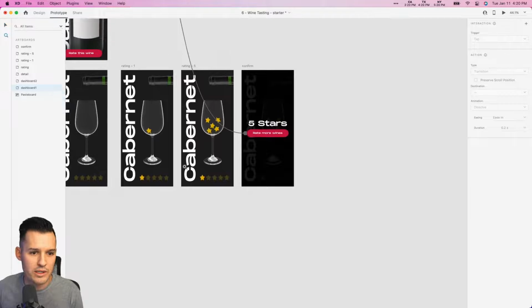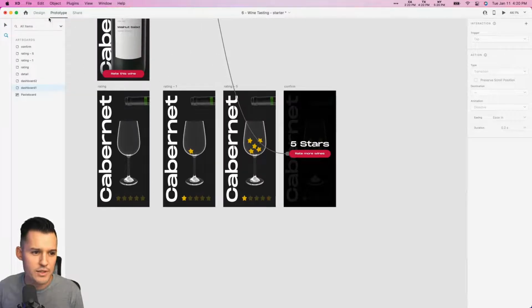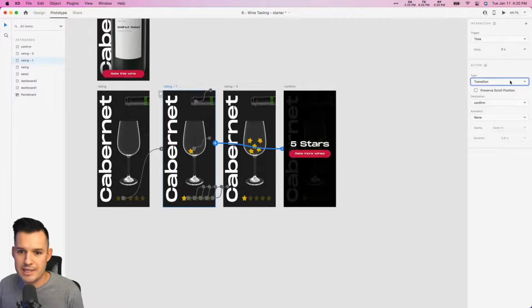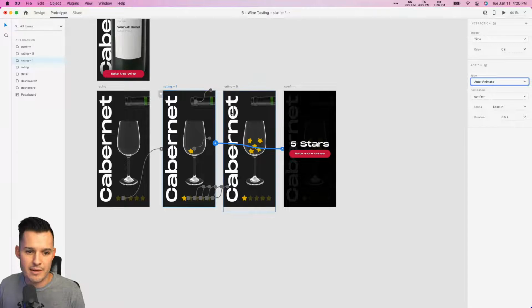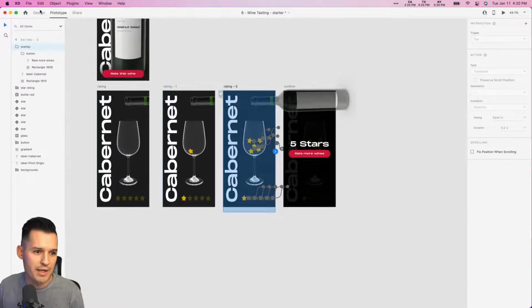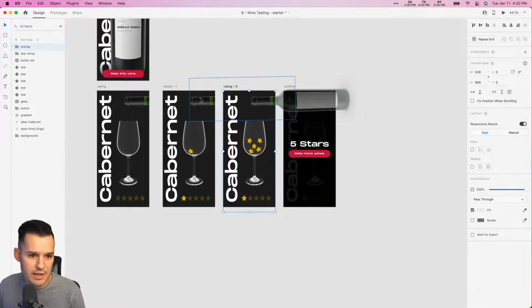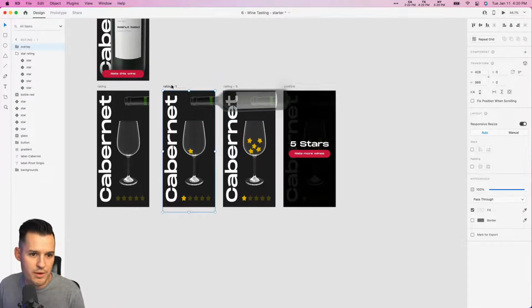Let's go back in really quick. Okay, so let's do a really quick timed transition here. Same thing. Time. You guessed it. It was like a 2-second delay and auto animate. But we just need to make sure that we come back in, that we have the overlay present on that other screen as well. Okay, so let's pop it on there.